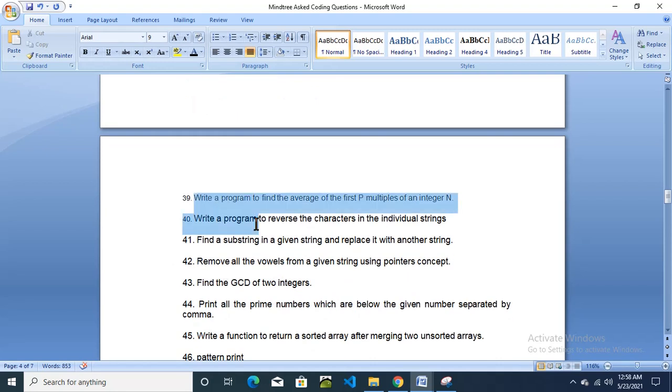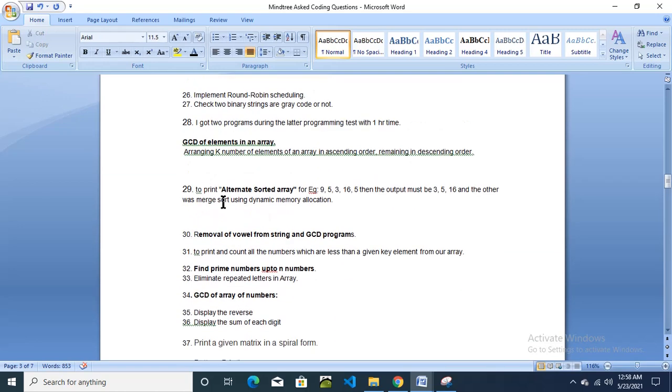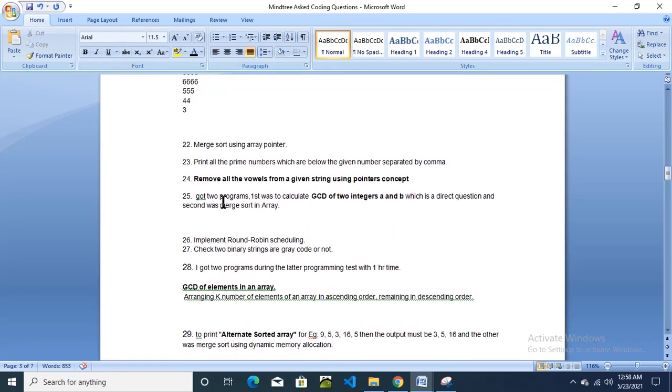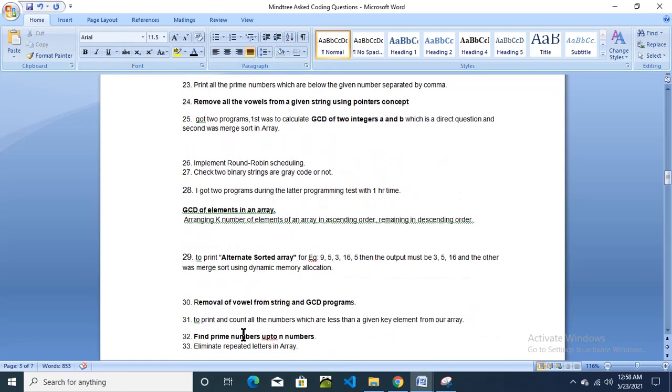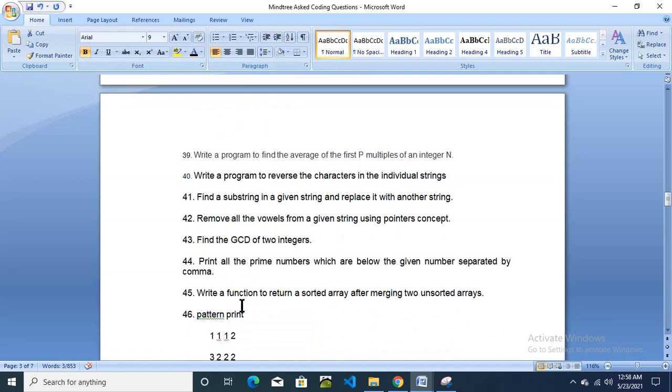And then write a program to reverse the string of characters in the individual string. We just checked reverse string. Display the reverse string here. Question number 40, this one was asked again, repeated. Find a substring in a given string and replace it with another string. Remove all the vowels. Again the same question, remove all the vowels.